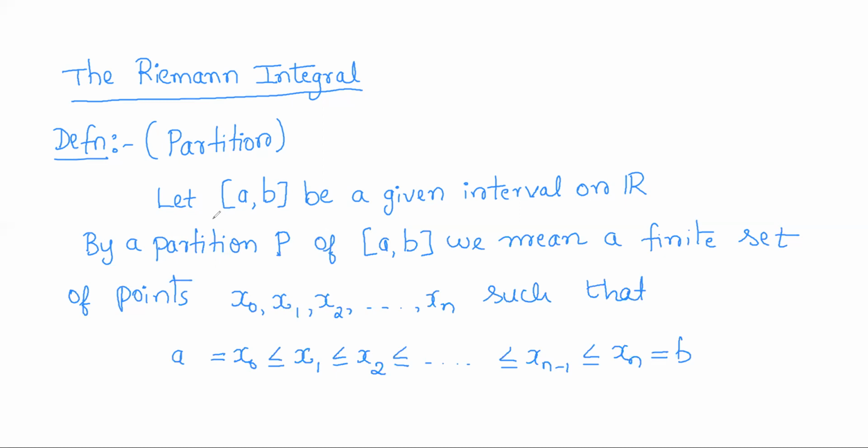So given a closed interval a comma b, a partition P means nothing but a finite set of points from a to b.